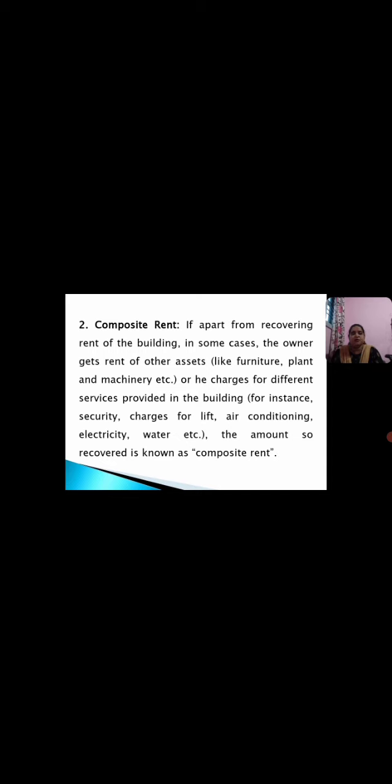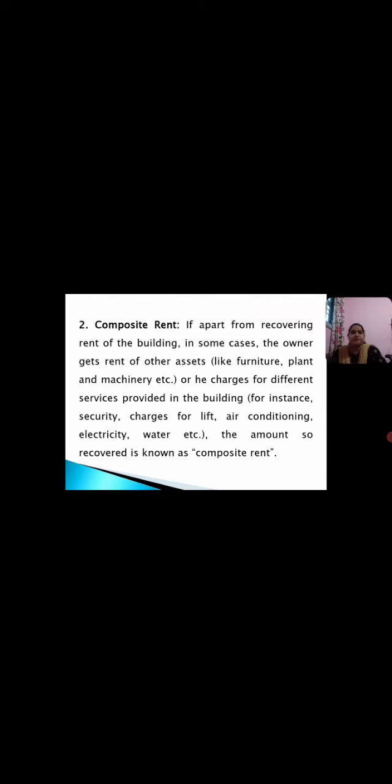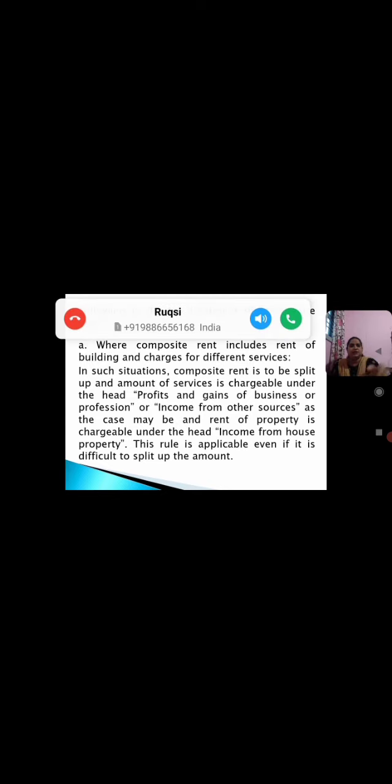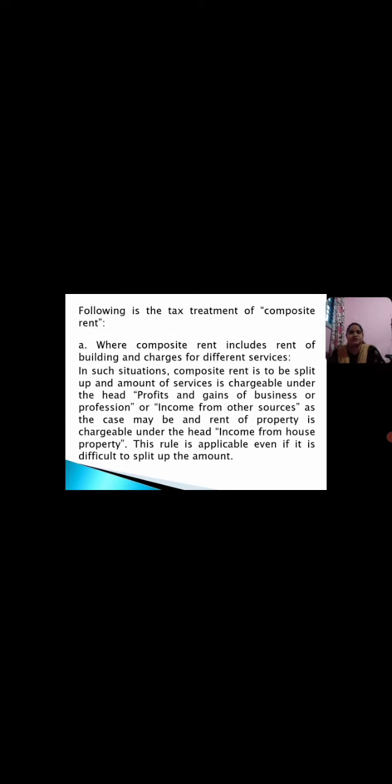This amount so recovered is called composite rent. Following is the tax treatment of the composite rent.